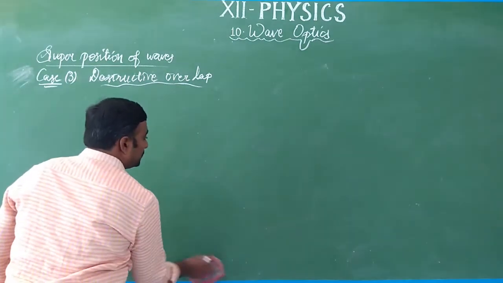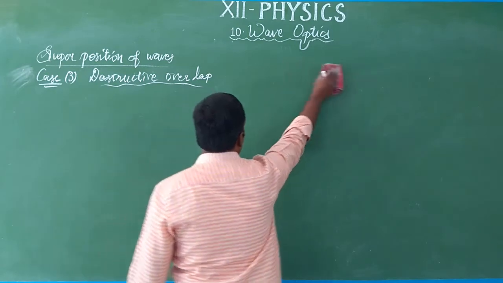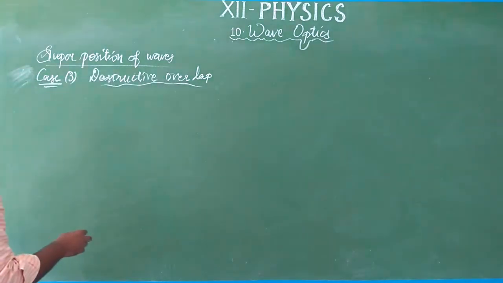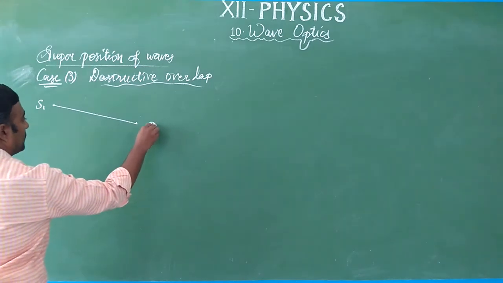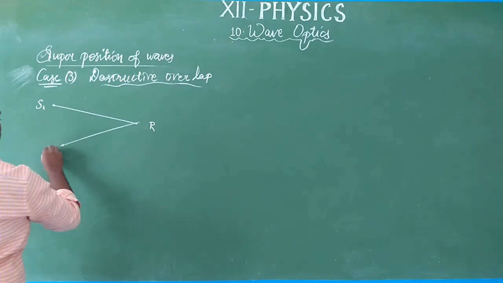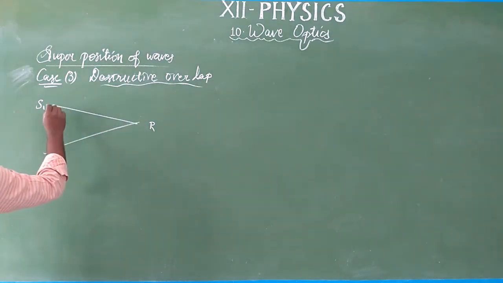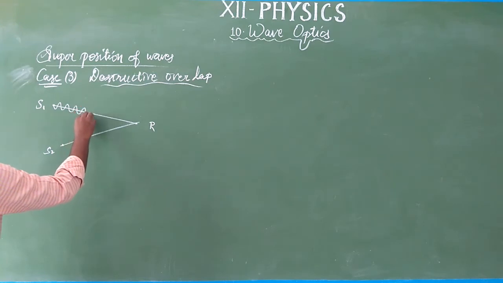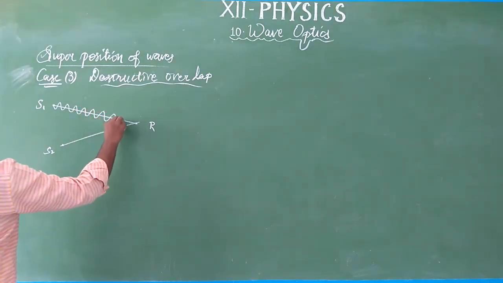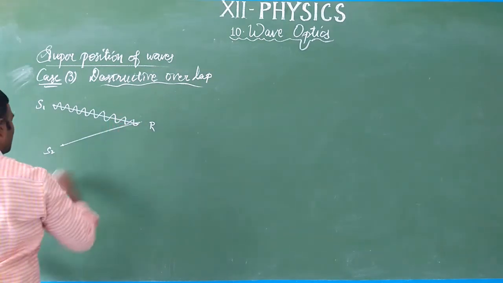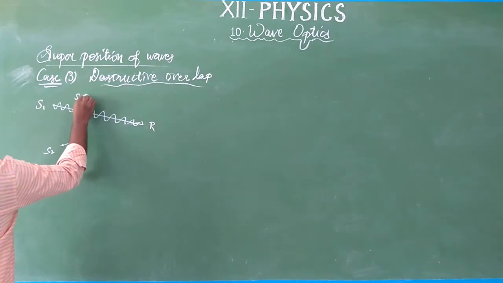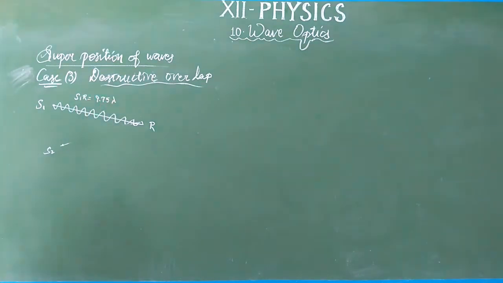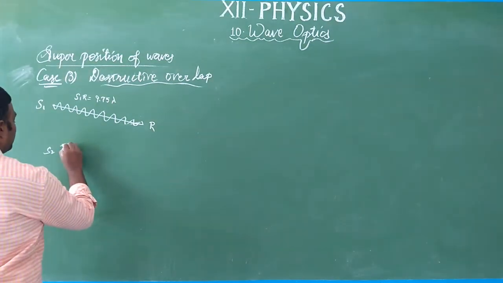So let us assume the two waves, first two sources, sources S1 to the point we will consider R, and S2 to the point R. அப்போ S1 எவ்வளோ இருக்குன்னா 9.75 lambda. 1 2 3 4 5 6 7 8 9. so இப்போ பாயிண்ட் இன்னும் கொஞ்சம் எக்ஸ்டெண்ட் ஆகுது. So S1R is equal to 9.75 lambda.